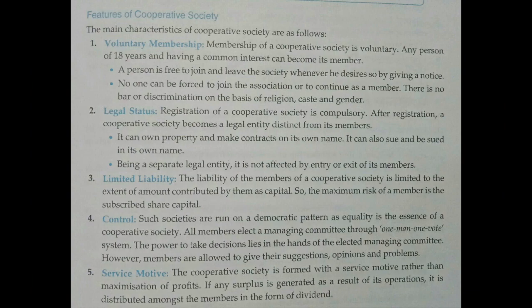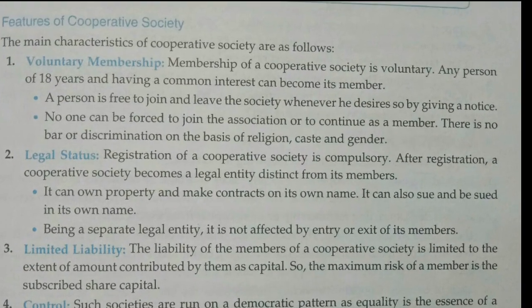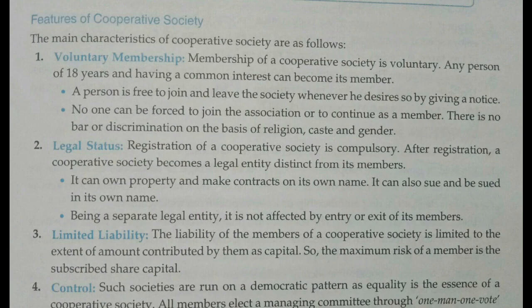Now we will discuss some of the features of the cooperative society. The first feature is voluntary membership. Voluntary means free, not forced. So membership in a cooperative society is voluntary. Who can be a member? Any adult person, meaning a person above the age of 18 years and who has a common interest, can be a member of the cooperative society.